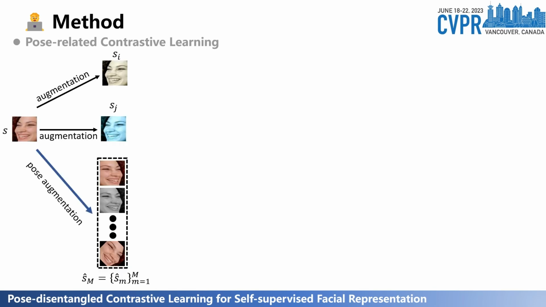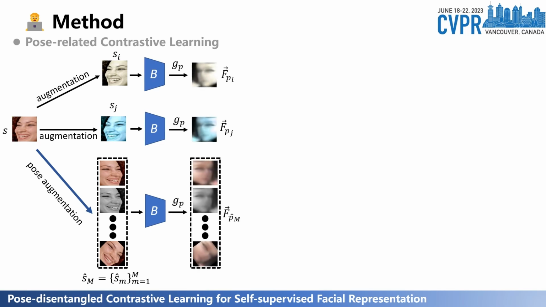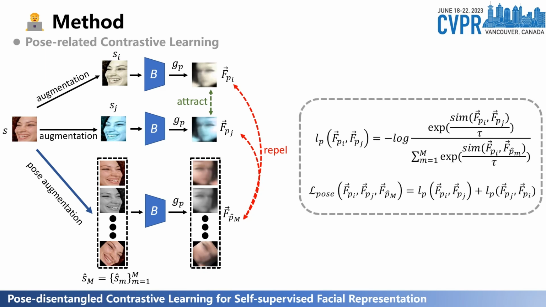For the same face image, we apply pose transformation and image transformation to it separately. Then we use the backbone and a nonlinear function GP to extract the pose-related features. Finally, we consider the same image pairs containing different poses as negative pairs, and the same image containing the same pose as positive pairs, for contrastive learning on the pose. This is the pose-related contrastive loss.